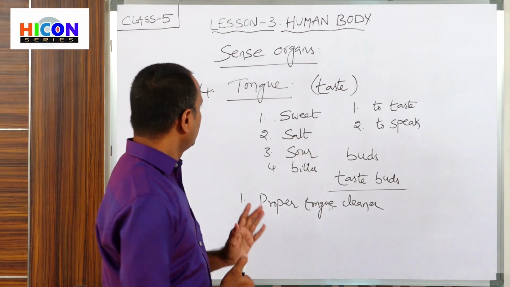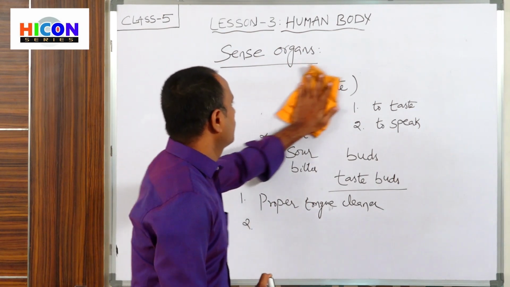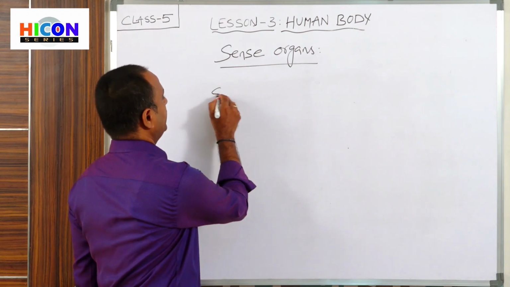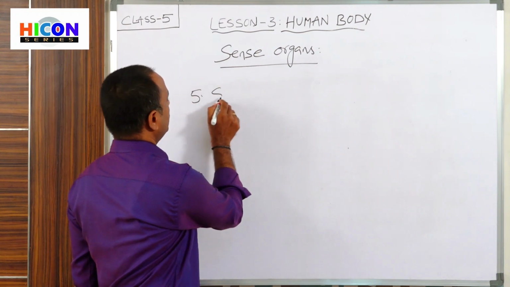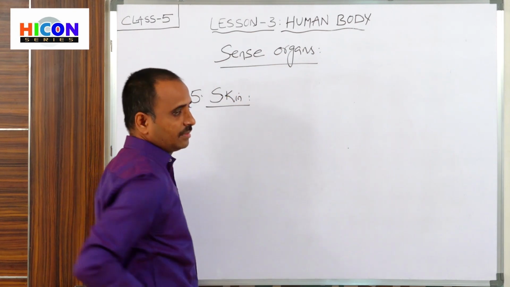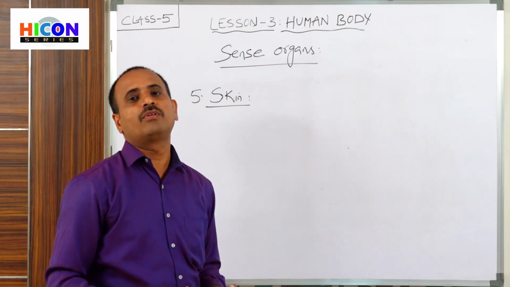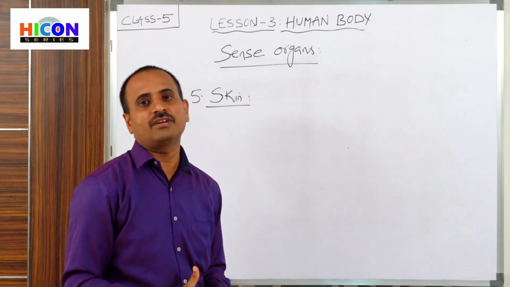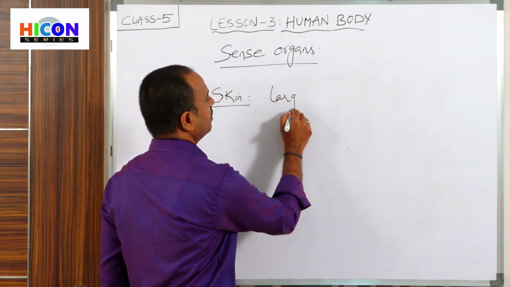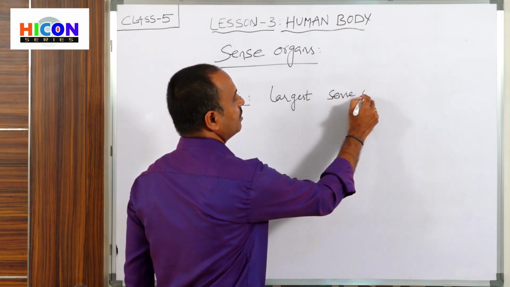And finally, the last sense organ is skin. So what is skin? Children, the last one is skin. The fifth sense organ is skin. It is one of the largest organs in our body. Among the five sense organs, the largest sense organ is skin.